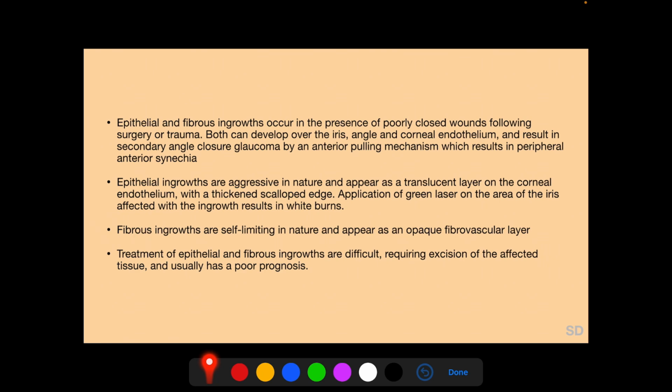Fibrous ingrowths are self-limiting in nature and appear as an opaque fibrovascular layer in the corneal endothelium and extending over the anterior chamber angle and the iris. Treatment of epithelial and fibrous ingrowths are difficult, requiring excision of the affected tissues, and usually has a poor prognosis.